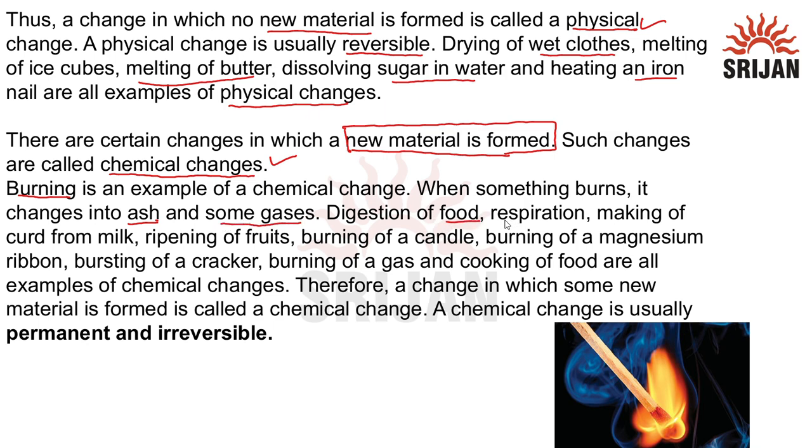Digestion of food, respiration, making of curd from milk, ripening of fruit, burning of a candle, burning of magnesium ribbon, or bursting of a cracker, burning of a gas like LPG in our household purposes, cooking of food are all examples of chemical changes by which a new substance is formed. Therefore, a change in which some new material is formed is called a chemical change. A chemical change is usually permanent, or we can say irreversible. That means we cannot reverse the chemical change.